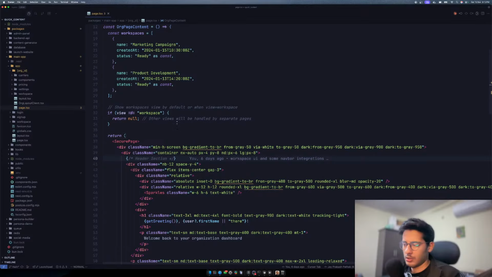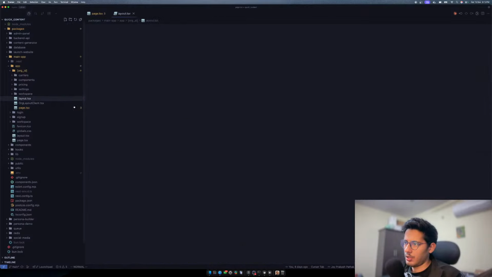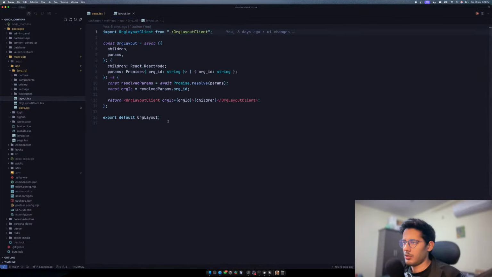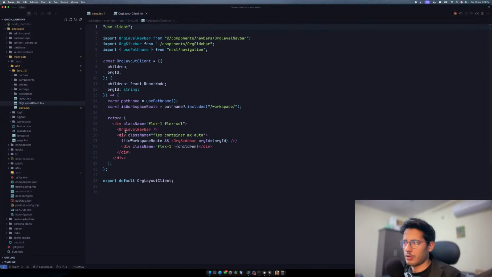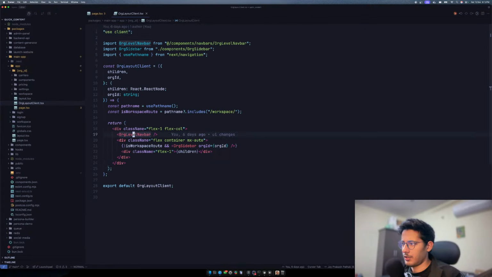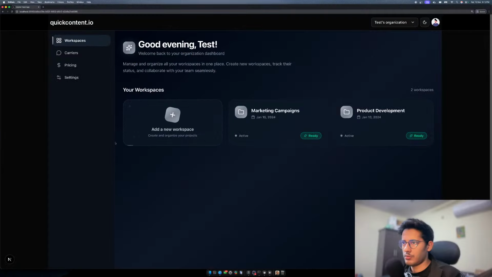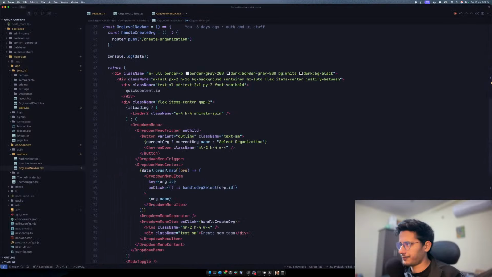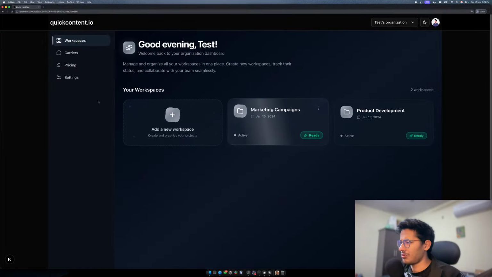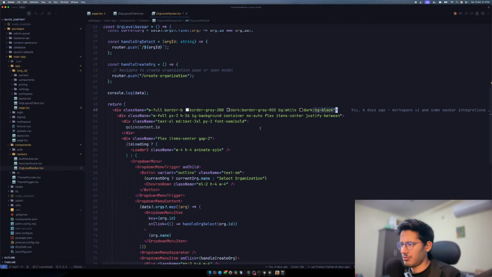Maybe this could be due to the layout which we have. We have this org layout and this top level nav bar. Let's go to the nav bar. Let's see from here. Yeah, we have border gray, but we don't have anything blue. Why is it showing this bluish stuff in the background? I don't get it. I don't like it.